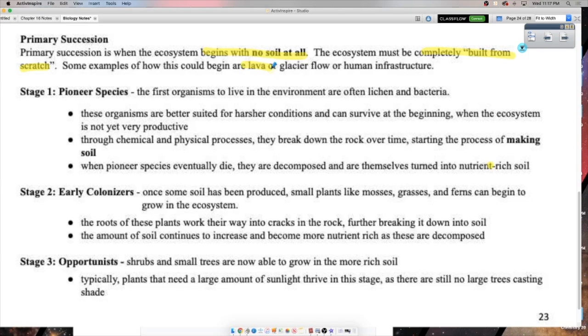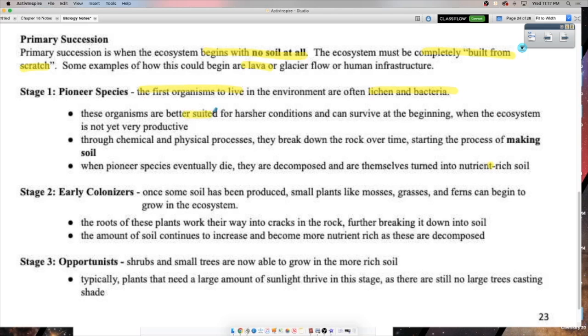Okay, so the first thing to move in is called a pioneer species. Now, this is not a great place to live just yet, right? It is a pretty low productivity ecosystem. It might even literally be a parking lot or a bunch of rock from lava. Okay, so these things called pioneer species are the first ones to move in. It's usually things like lichen and bacteria, right? Things that can survive on pretty low amounts of nutrients and don't need a lot from an ecosystem to survive. You're not going to have a deer moving in, but you could have lichen and bacteria.